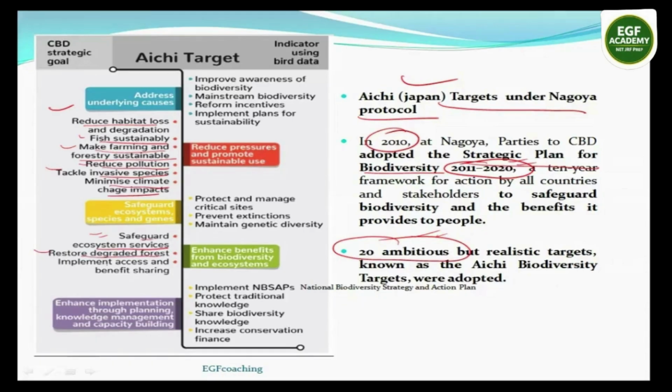Then restore degraded forest, implement access to benefit sharing, improve awareness of biodiversity, mainstream biodiversity reform incentives, implement plans for sustainability, protect and manage critical sites, prevent extinction, maintain genetic diversity, then implement NBSAPs, means National Biodiversity Strategy and Action Plan. Protect traditional knowledge. The people who live in forest, especially tribals, they have knowledge about genetic resources, that is called traditional knowledge. Then share biodiversity knowledge and increase conservation finance. So these are Aichi targets under Nagoya Protocol.